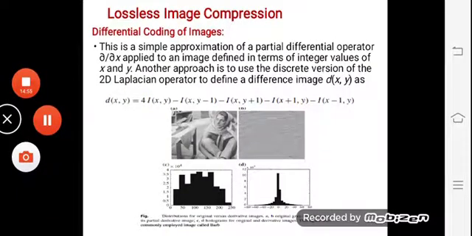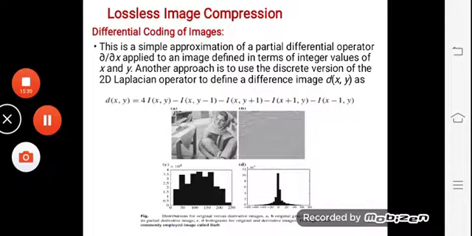So this is a simple approximation of a partial differential operator. It's ∂/∂x applied to an image defined in terms of integer values of x and y. Another approach is to use the discrete version of the 2D Laplacian operator to define the difference image ∂(x, y), which is defined with the help of the formula, and this is the histogram example of it. So this is all about the differential coding.